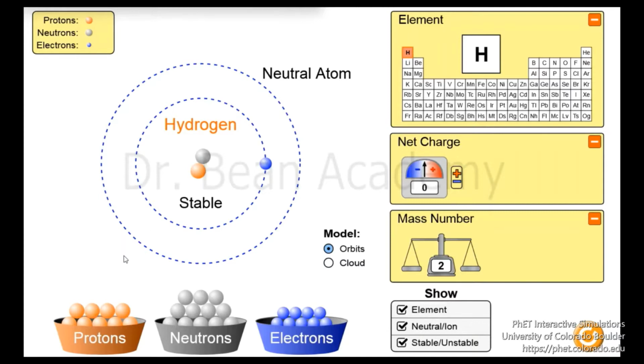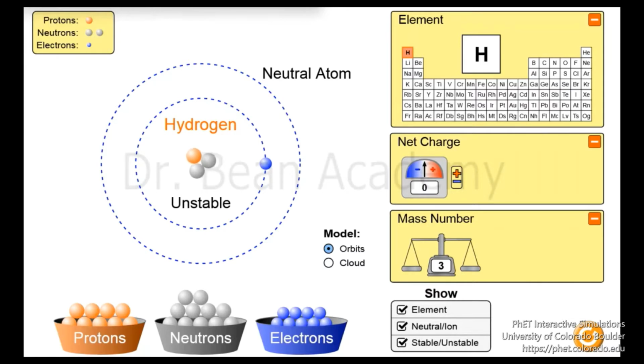Then there is the second isotope. If I add one more neutron, this is called tritium. The first one was deuterium. Deuterium was stable, but the second isotope of hydrogen, which is tritium, is unstable. So if it is unstable, it means it will decay.